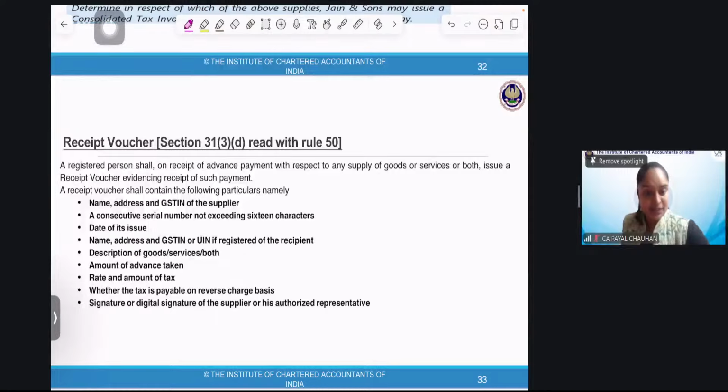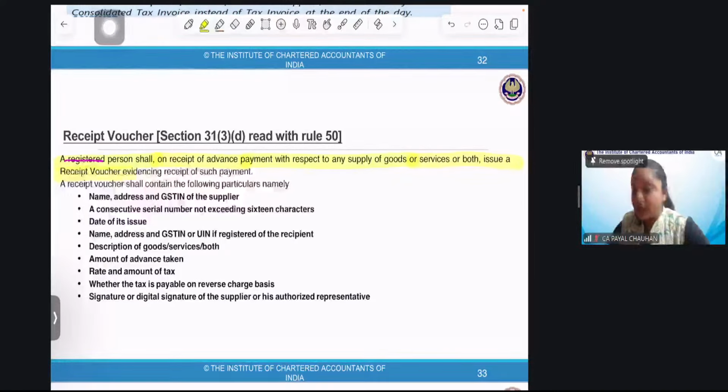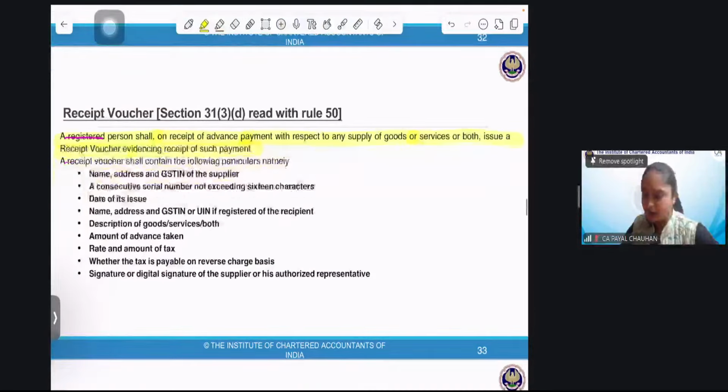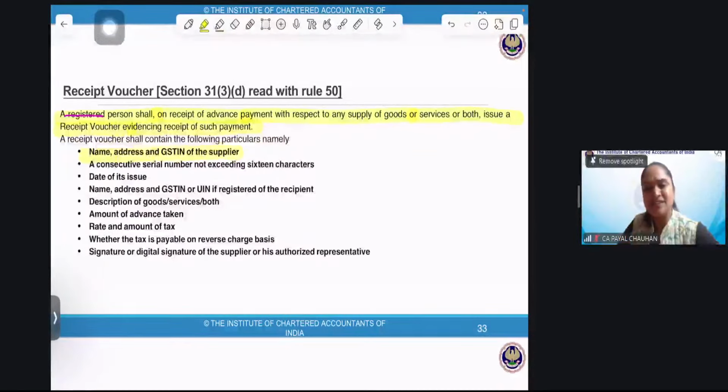So, the registered person issues a receipt. A registered person shall, on receipt of advance payment with respect to any supply of goods or service or both, issue a receipt voucher evidencing receipt of such payment. Of course, that's documentary evidence that I have received a certain amount of payment. A receipt voucher shall contain the following particulars, namely name, address, GSTN of the supplier.